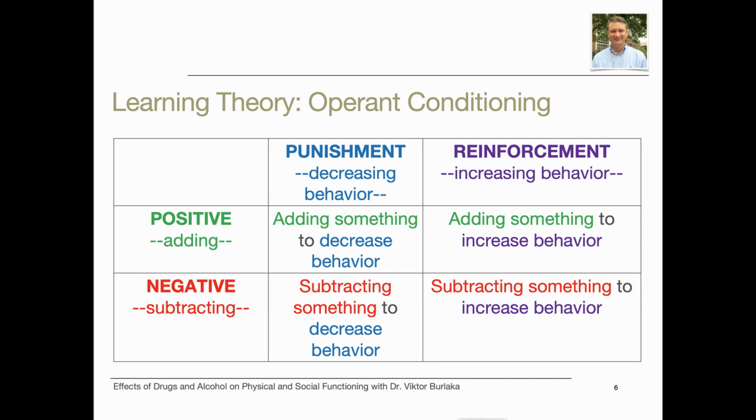Reinforcement is used to increase the behavior. A member of Alcoholics Anonymous who is presented a coin after remaining sober for 10 years is an example of positive reinforcement. A person who continues using drugs to avoid painful withdrawal is an example of negative reinforcement.